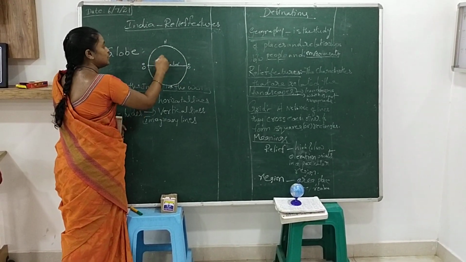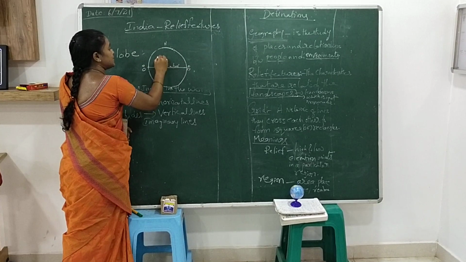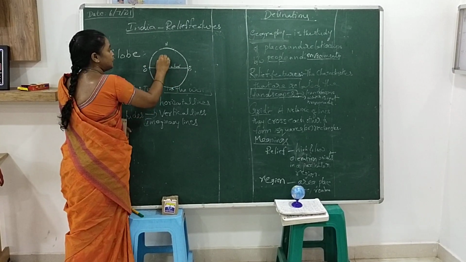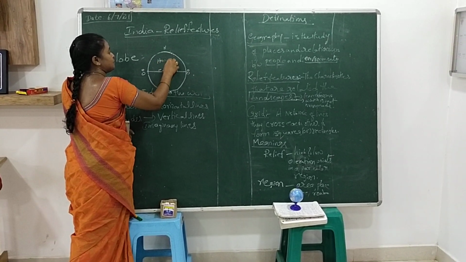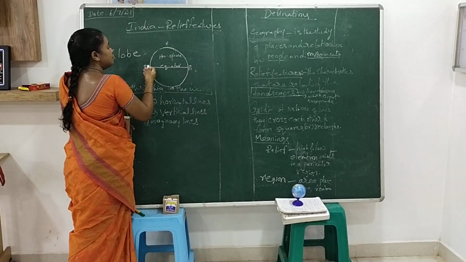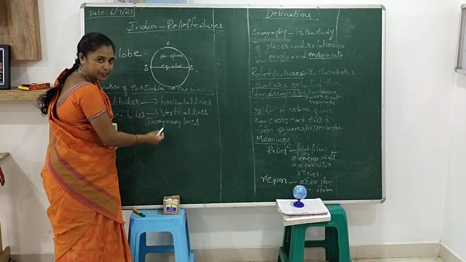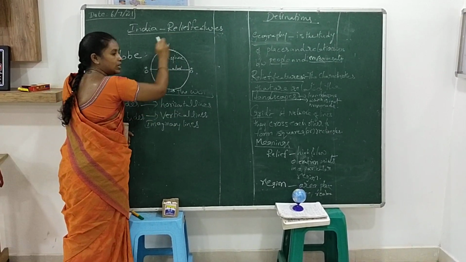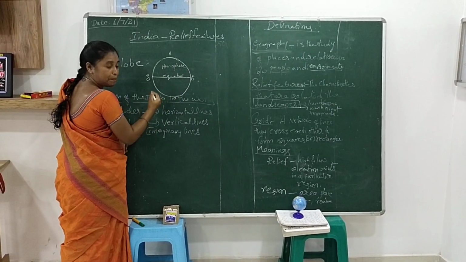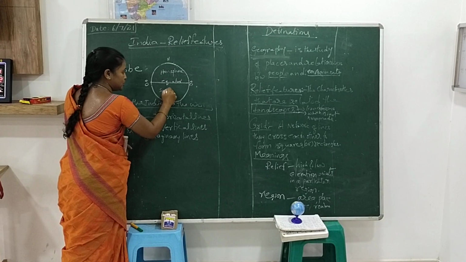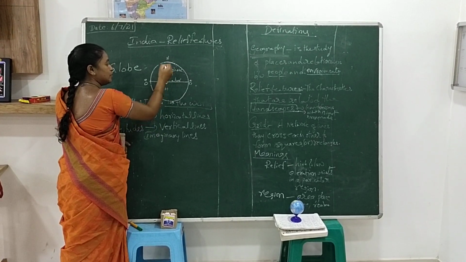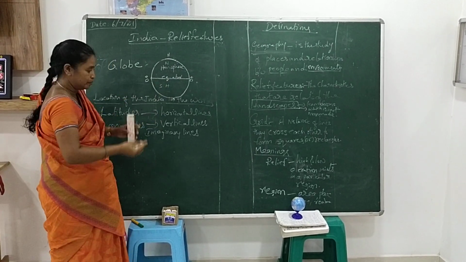So we can form half spheres. One is the northern hemisphere, the bottom part is the southern hemisphere. This is called the northern hemisphere, this is called the southern hemisphere.